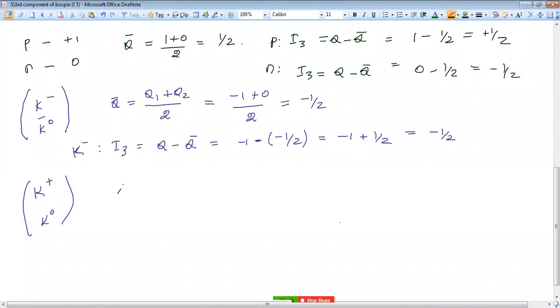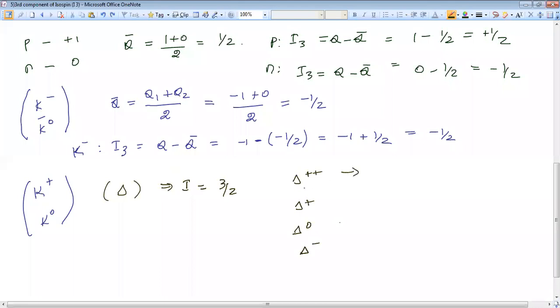Okay. So if we consider delta family, what is the isospin for this delta family? 3 by 2, right? Since it has 4 members, I am asking about I. I is 3 by 2, right? And this family contains delta plus plus, delta plus, delta naught, delta minus. 4 members, right?